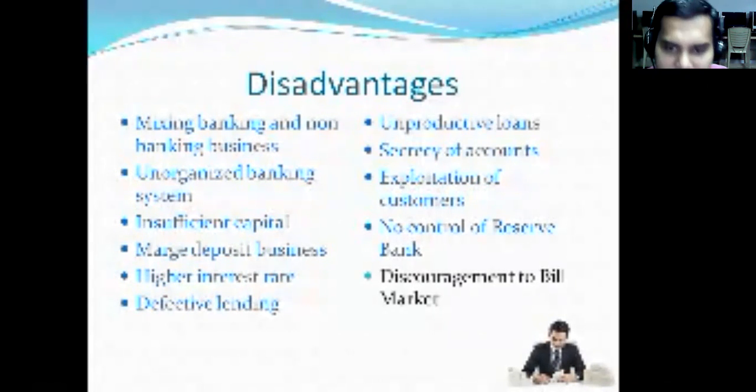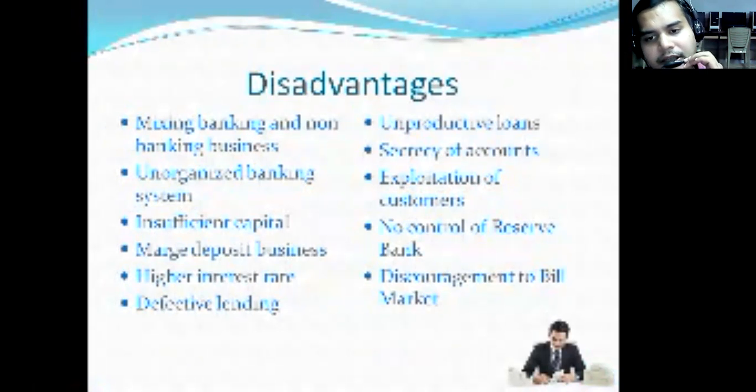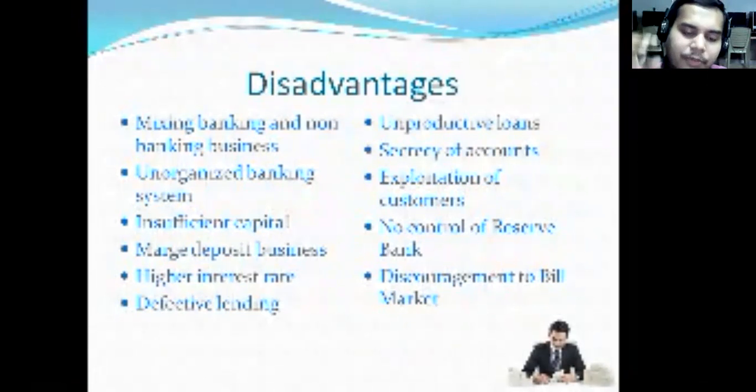Discouragement to bill market. Discouragement to bill market is nothing but, whenever these people are discounting a bill, you are not going to approach the bank. If you have the concept or knowledge regarding discount of bills, then this point will be easy to understand.